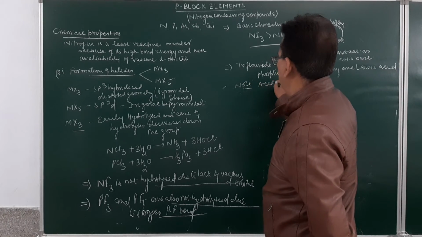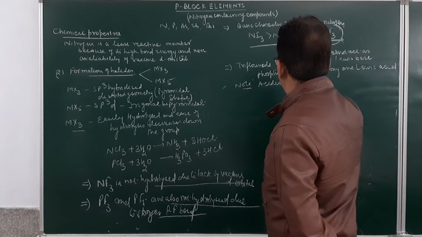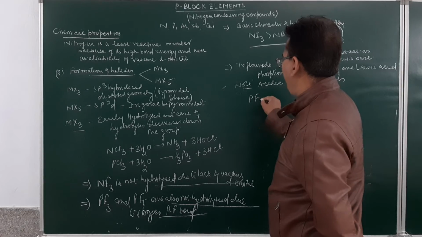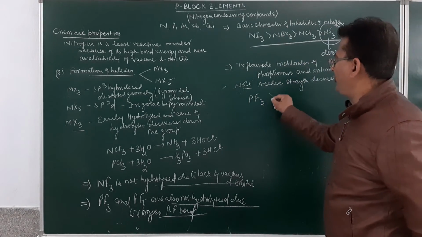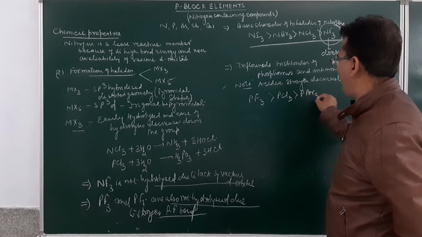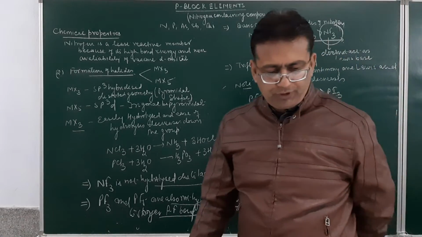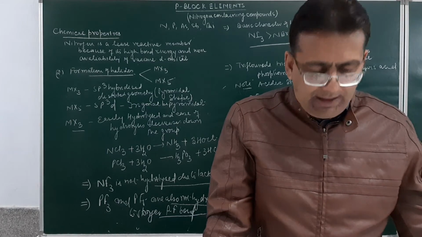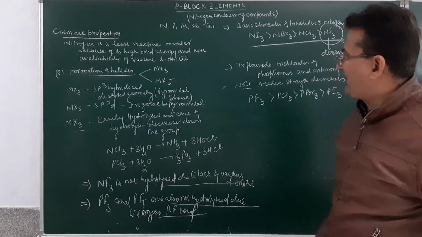Acidic strength decreases as phosphorus trifluoride will be more acidic as compared to phosphorus trichloride, which will be more acidic as compared to phosphorus tribromide, which again will be more acidic as compared to phosphorus triiodide.